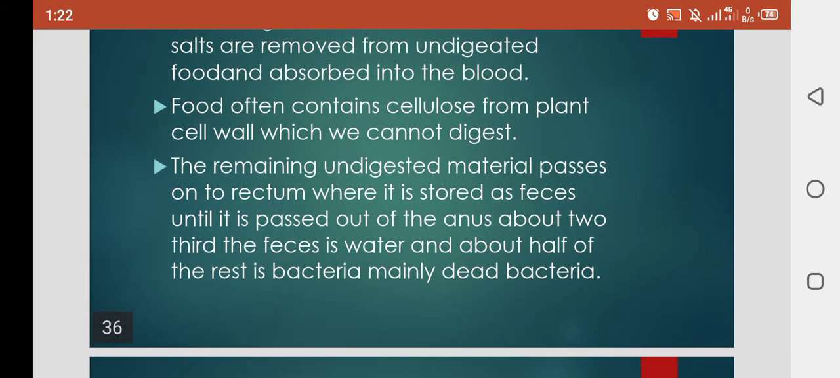Food often contains cellulose from the plant cell wall, which we cannot digest. The plant cell wall is made of cellulose, and it is not digestible for our body. Our body cannot digest cellulose. Clear? So the remaining undigested material passes on to the rectum, where it is stored as feces until it is passed out of the anus. About two thirds of the feces is water, and about half of the rest is bacteria, mainly dead bacteria.